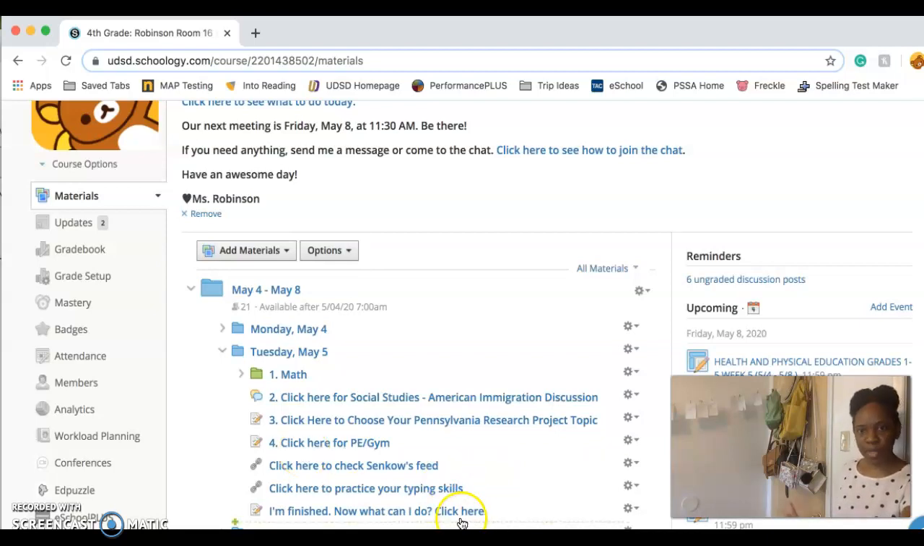After that, you're going to be working on any assignments for band, orchestra, ELL, or if you work with Mrs. Diggins, you'll be working on those assignments. If you have MTSS, you'll be working on those assignments as well. So please check those folders for those assignments if that applies to you. Once you've finished everything, then you're ready to check Senko's feed, practice your typing skills, and do the additional activities that are available to you once you're finished with everything else.